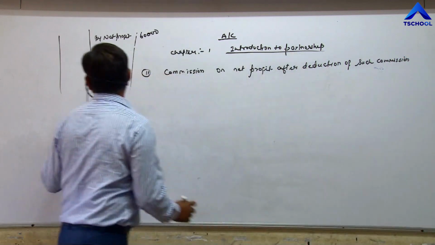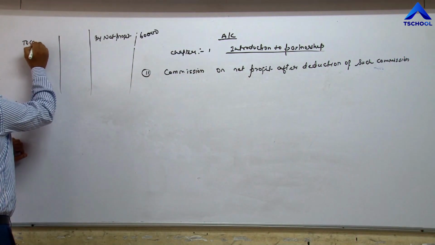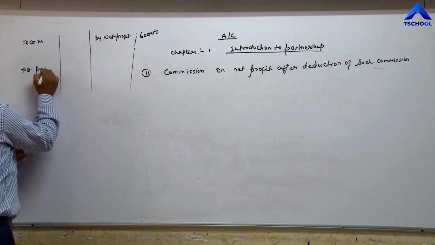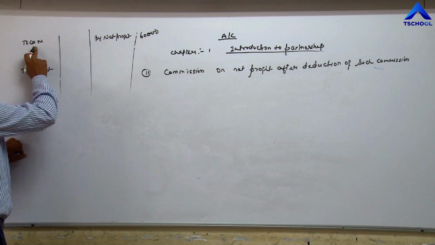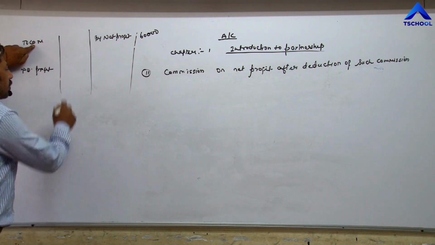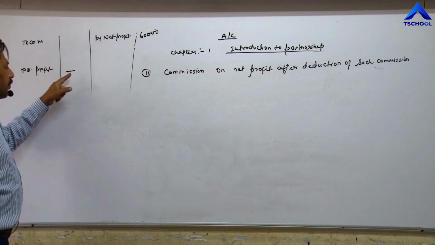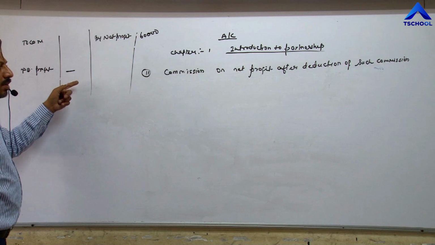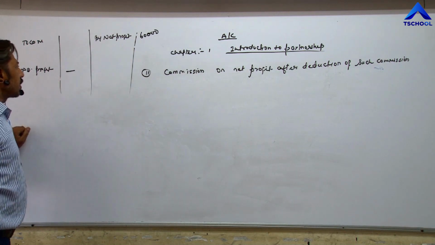If you write commission here, we will get divisible profit. Now commission means 10%. We are required to calculate 10% on this profit, and this profit we will get only after deduction of commission. Now it becomes very difficult to calculate commission.